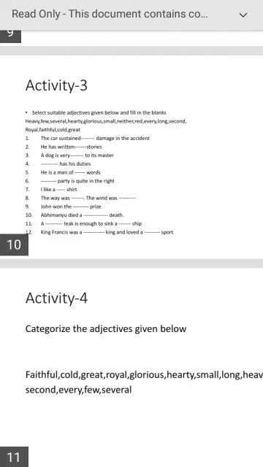Abhimanyu died a glorious death. A small leak is enough to sink a great ship. King Francis was a great king and loved a royal sport.